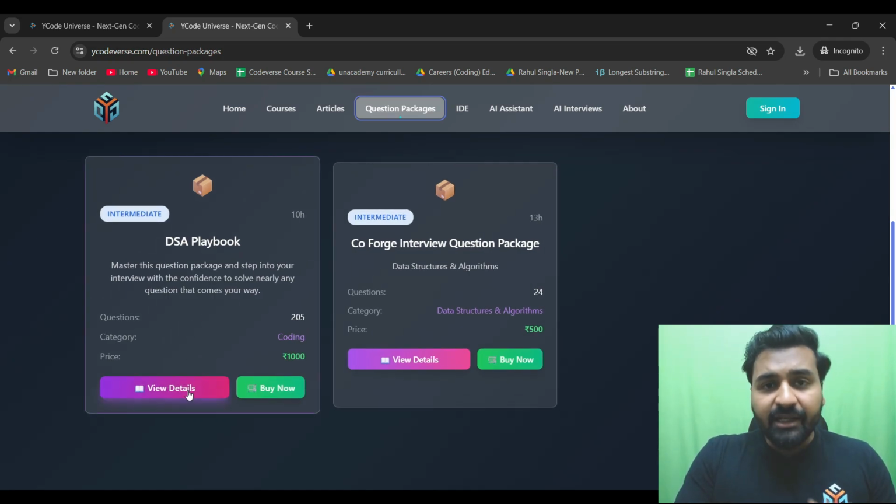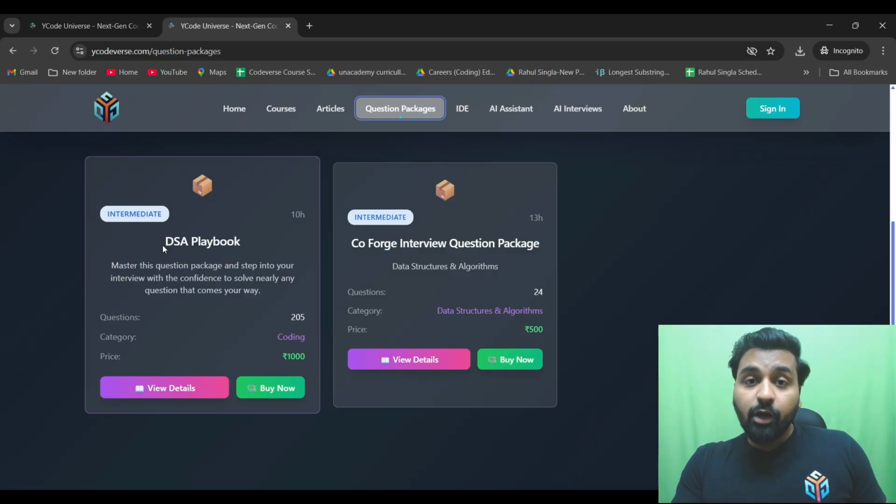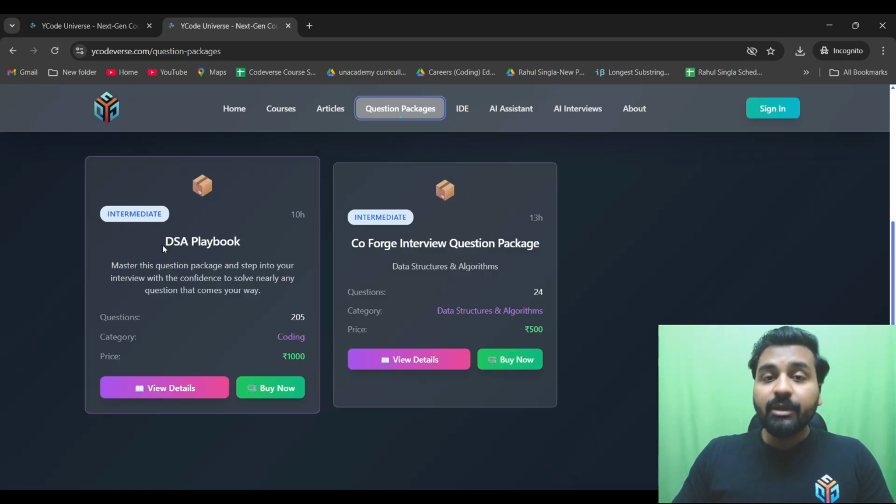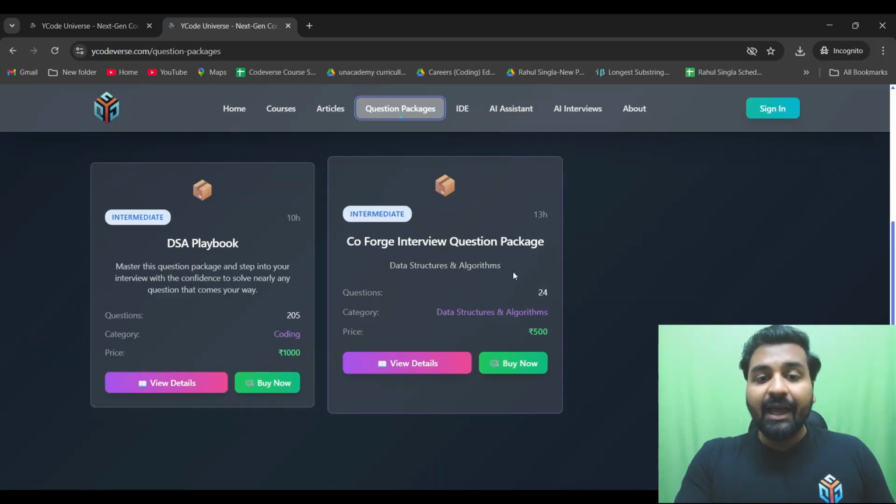And if you go inside it, I'll show you how it is designed. But this is that problem that I solved, that for each topic, how many questions we have to do. Okay, and this is one of the companies, Coforge is a company, and these are the types of questions this company asks, so these questions are there. Okay, and there are going to be question packages for different companies, so that if you practice these types of questions once before going to the interview, and you are preparing for that company, these will be the type of questions that they are going to ask. Okay, so that is what these question packages are all about.